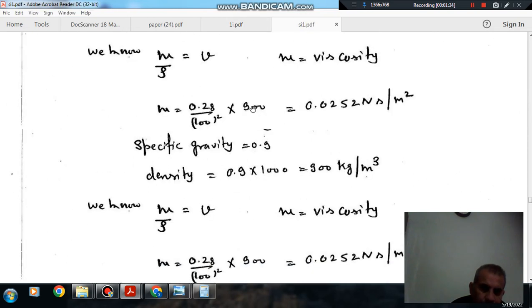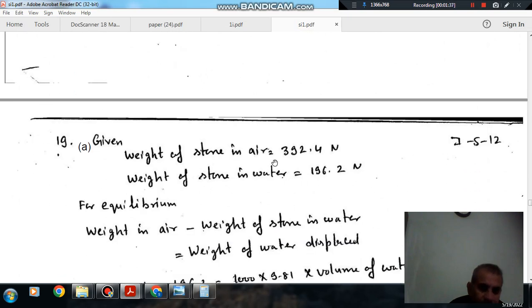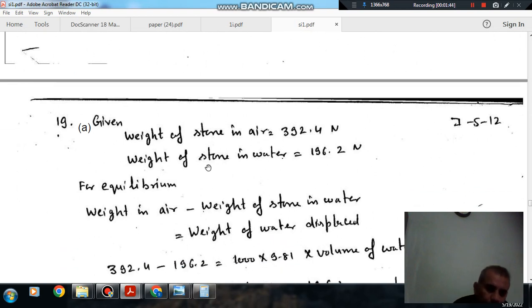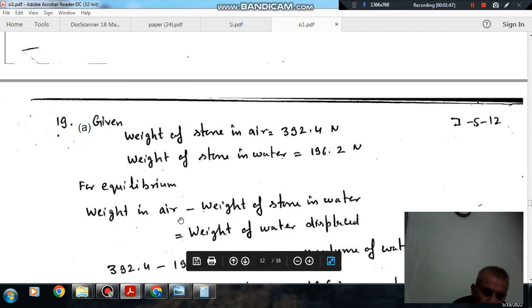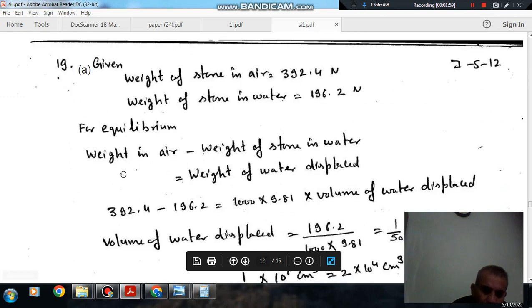Now weight of stone in air is 392.4, and weight of stone in water is 196.2 Newton. For equilibrium, the weight in air should be equal to weight of stone in water plus weight of water displaced, that is buoyant force plus weight of stone in water. So as weight in air is 392.4 and weight of stone in water is 196.2, this will be equal to weight of water displaced.